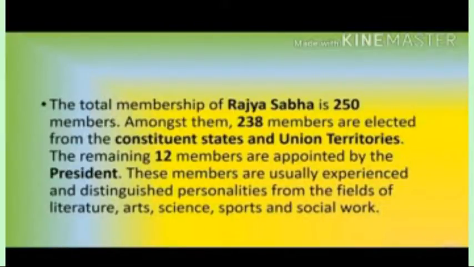Amongst them, 238 members are elected from the constituent states and union territories. The remaining 12 members are appointed by the President. These members are usually experienced and distinguished personalities from the field of literature, arts, science, sports and social work.